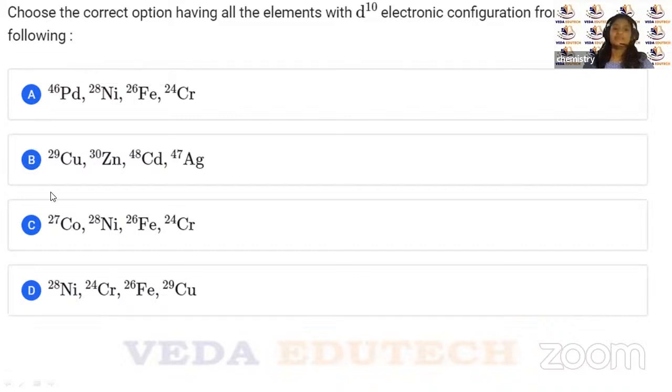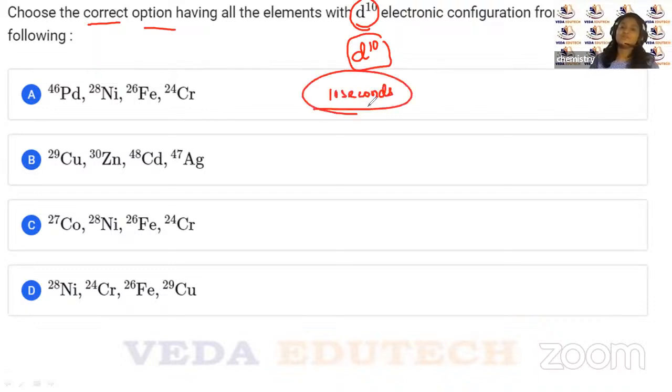Okay, children. Let us read what is given in the question. Choose the correct option having all the elements with d10 configuration. Having d10 configuration, right? So this question, the one who has basic common sense is going to take only 10 seconds. Although I'm going to solve it and show you entirely, those who know the electronic configuration from 21 to 30 will find it very easy. For example, nickel, right? Nickel.